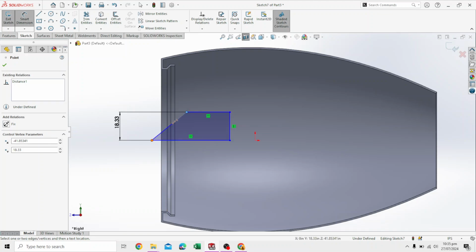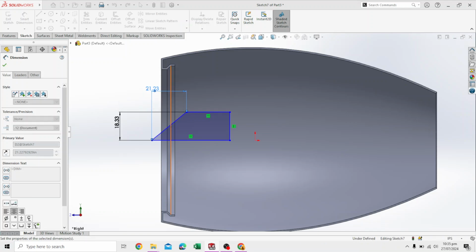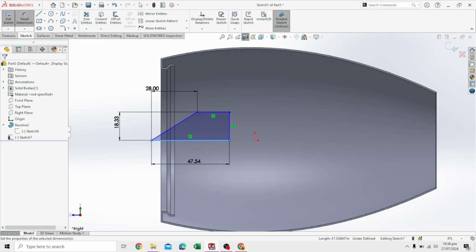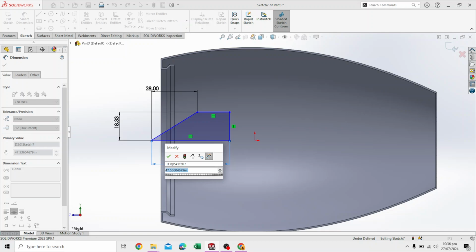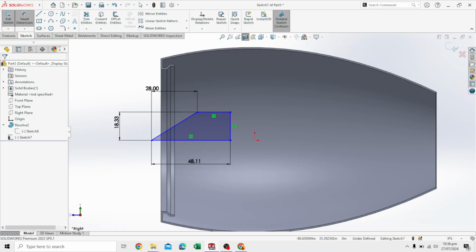Click on this. And we give it the dimension of 8. And lastly, give the bottom dimension of 48.11. Press enter. This is properly dimensioned. It's centered, obviously. This entire housing is also centered. We say okay.